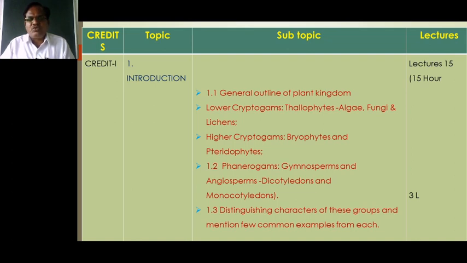Then the next group is the pteridophytes. This group of plants, which is included in the higher cryptogams, shows the presence of vascular bundles. So, these pteridophytes are known as the vascular cryptogams, because from this group the development of vascular bundles takes place.